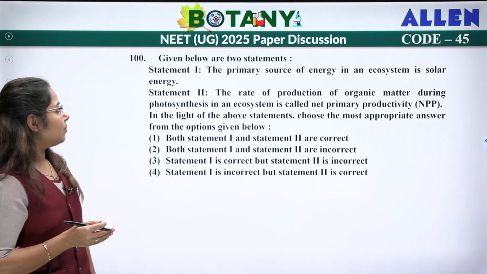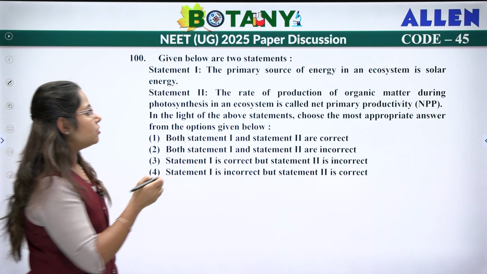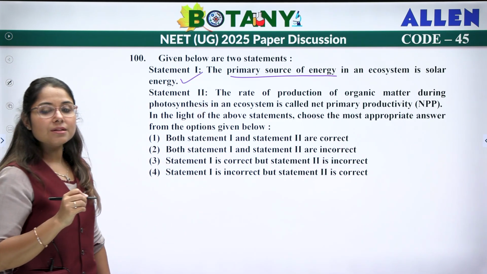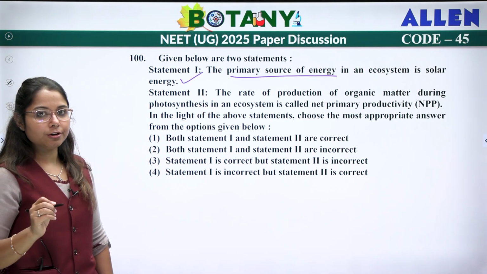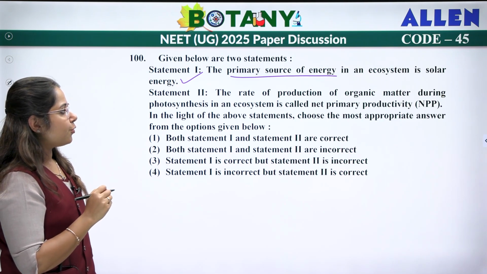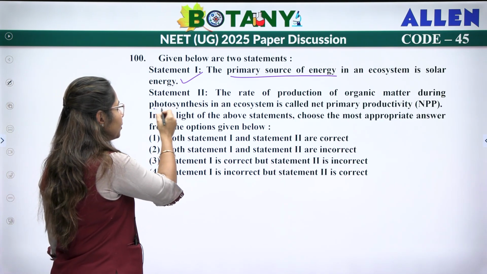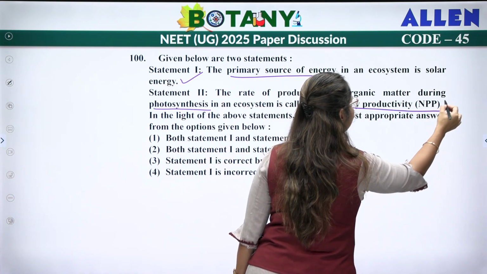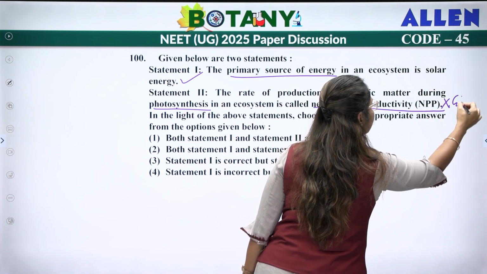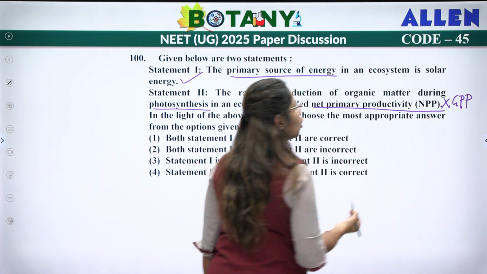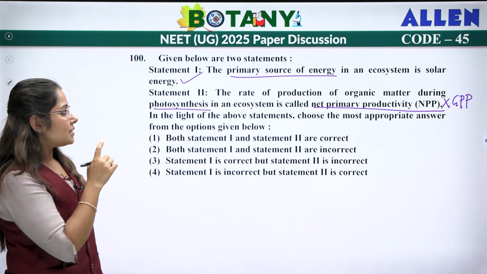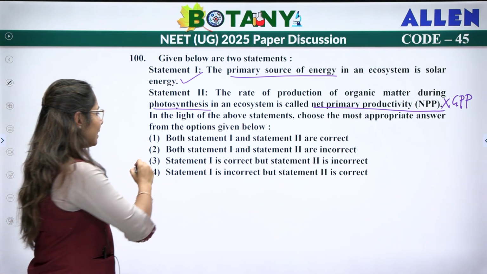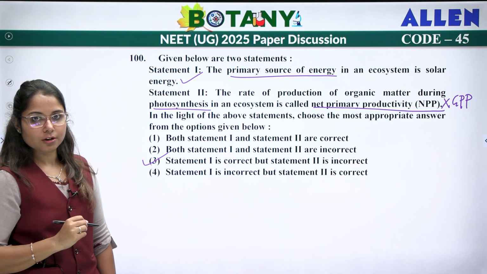Next. Given below are two statements. The primary source of energy in an ecosystem is solar energy, which is correct. The Sun is the ultimate source of energy in the ecosystem. The rate of production of organic matter during photosynthesis in an ecosystem is called NPP, net primary productivity. This is wrong. It is called GPP, gross primary productivity. So statement 1 is correct, but statement 2 is wrong.